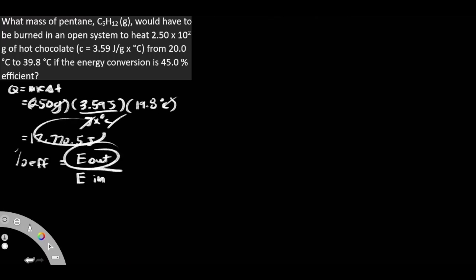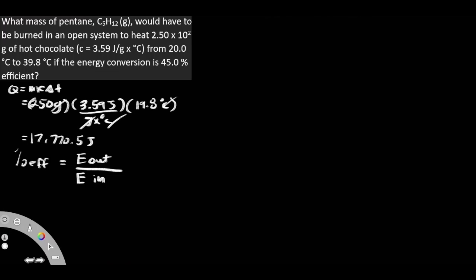Well, this here, our Q is equal to mCΔT. Remember, Q is the amount of heat gained or lost. If we're gaining it over here, because obviously pentane is being burned, so it's going to release energy, it's going to gain something for our Q. Our Q is what we actually end up gaining. So it's the amount of heat that got released and it got gained by whatever our medium is. In this case, our medium was the hot chocolate. So our hot chocolate here is going to be getting a certain amount of energy, and in this case it's going to be this much.